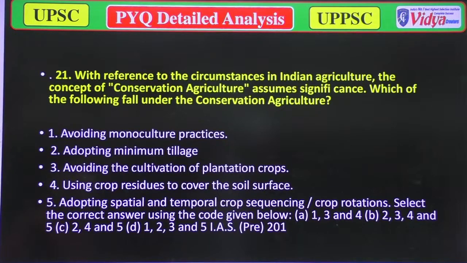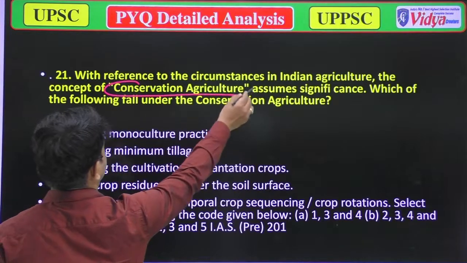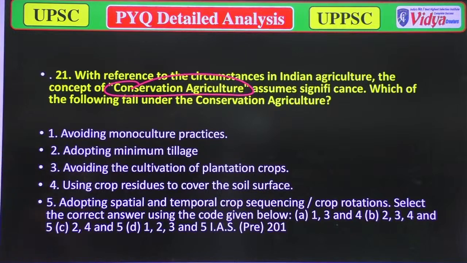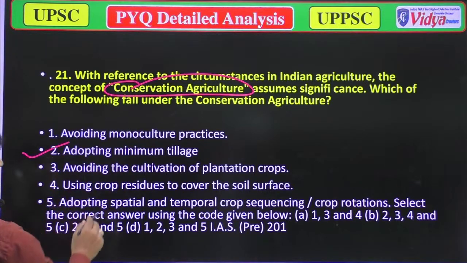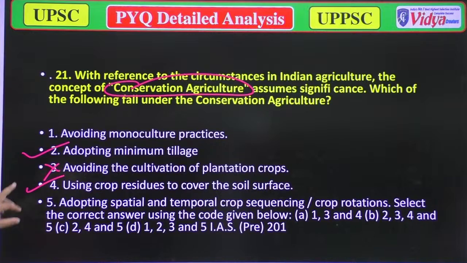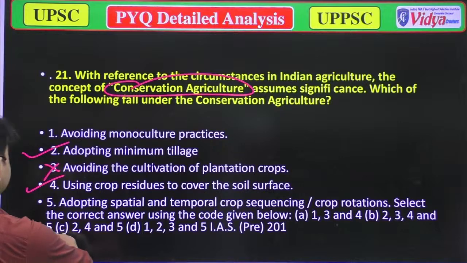Well, now we'll talk about conservation agriculture. Avoiding monoculture practices, it's okay. Adopting minimum tillage, in conservation practices, adopting minimum tillage is okay. Third, avoiding the cultivation of plantation crops, this is not okay. And option 4, using crop residue to cover the soil surface, it's okay. Option 5, adopting spatial and temporal sequences. So 2, 4, 5. Where is 2, 4, 5? Option C is correct.